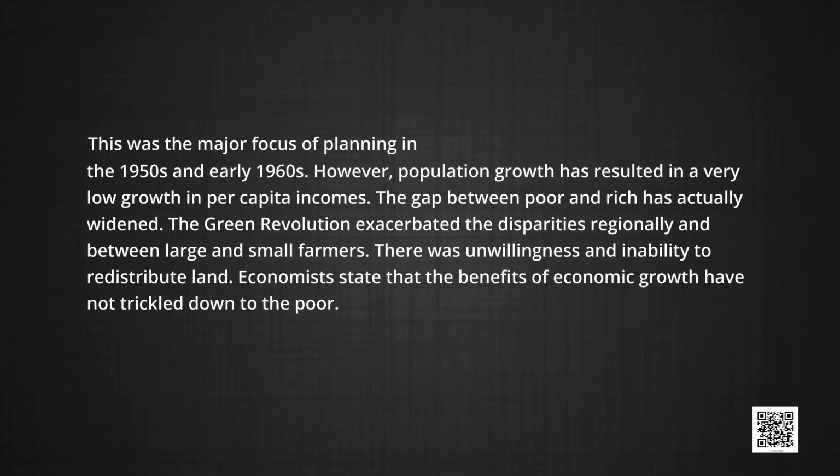However, the population growth has resulted in very low growth in per capita incomes. The gap between the poor and the rich has actually widened. The Green Revolution exacerbated the disparities regionally and between large and small farmers. There was unwillingness and inability to redistribute land. So, economists state that the benefits of economic growth have not trickled down to the poor.